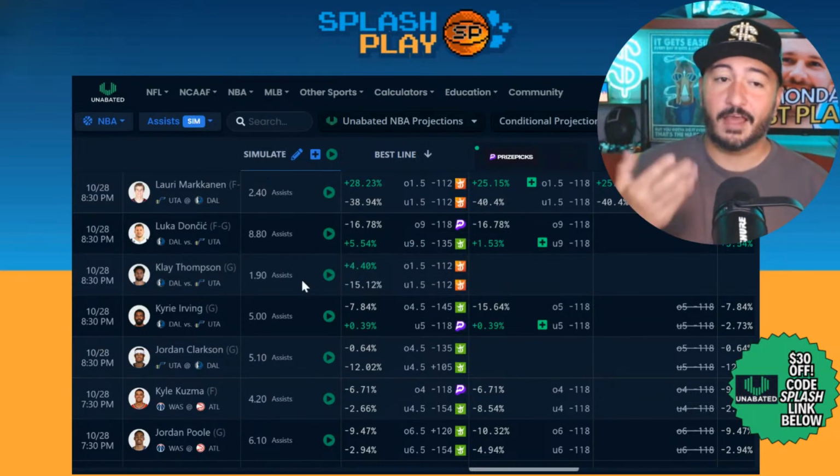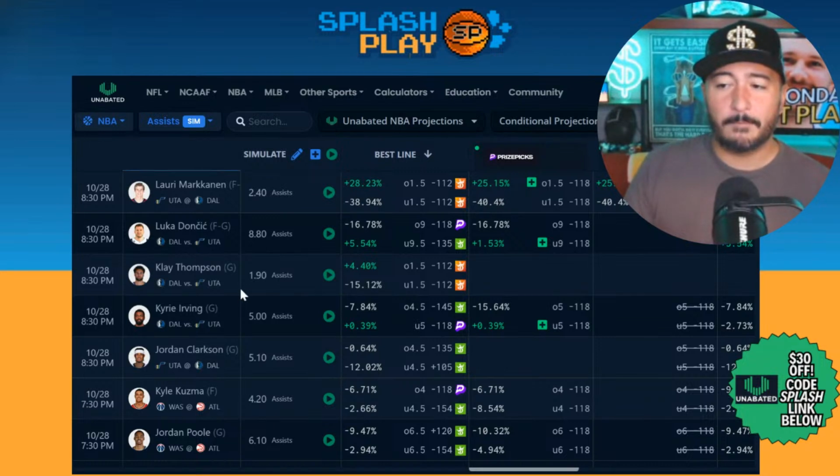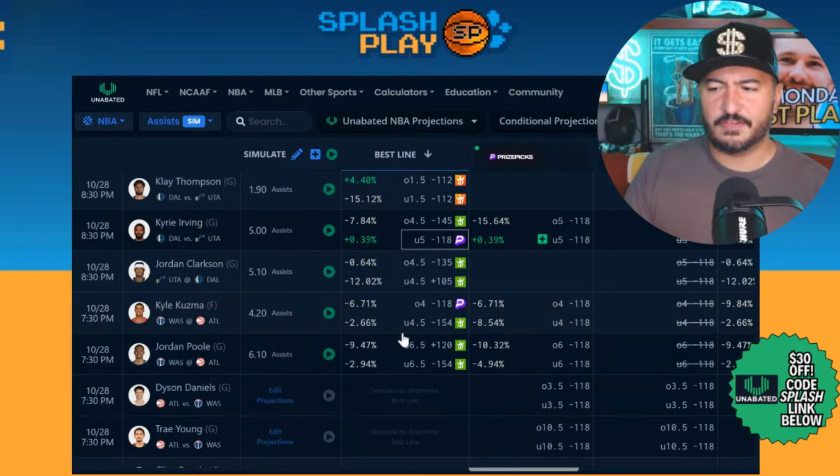Klay Thompson, we know he's not going to pass the ball too much. He's got a 1.9 assist projection. Value, 4.4% EV on over 1.5 assists right now for Klay Thompson. Kyrie Irving, value on the under. Interesting to see. Not a lot of value, though. Probably wouldn't take that bet relative to the 2% EV.